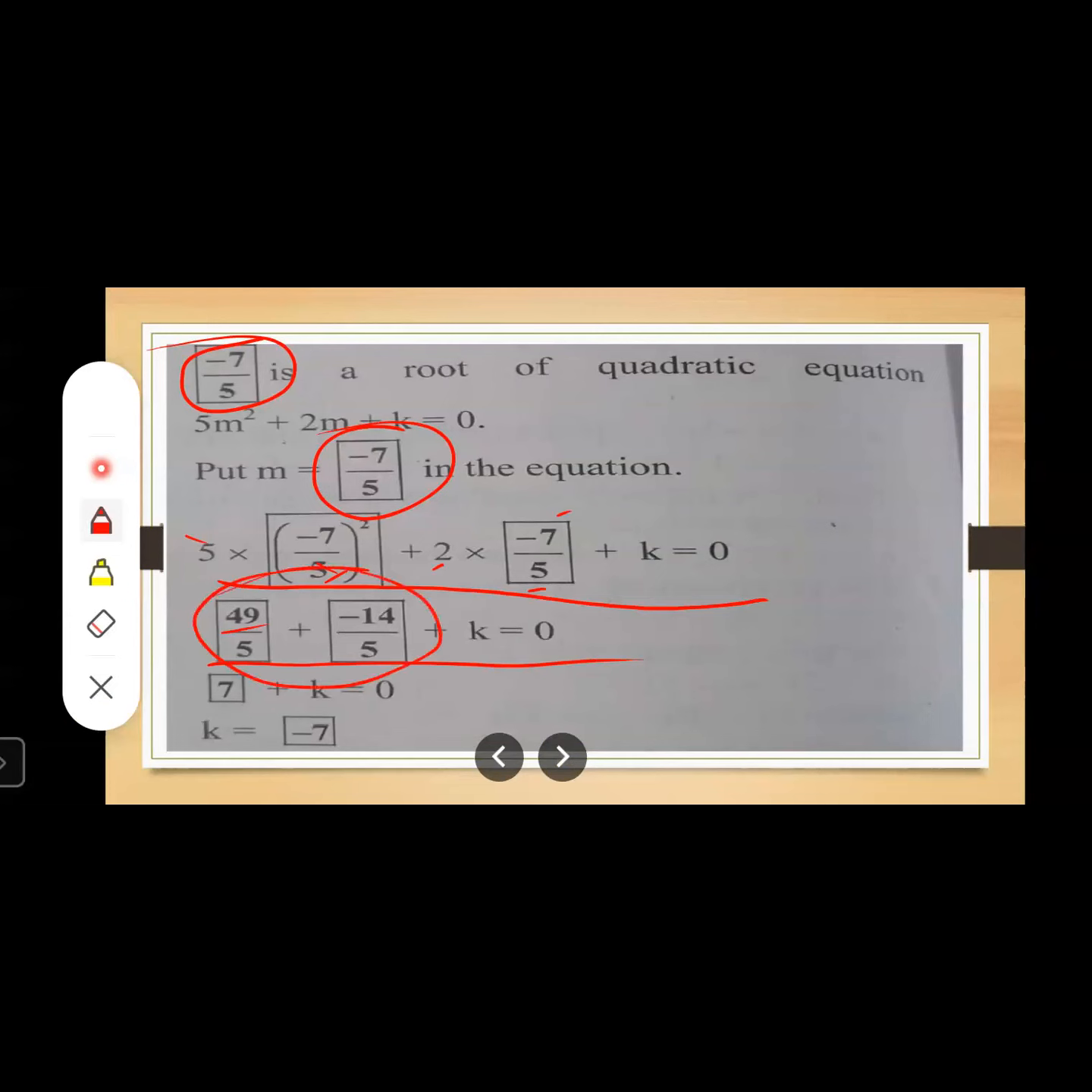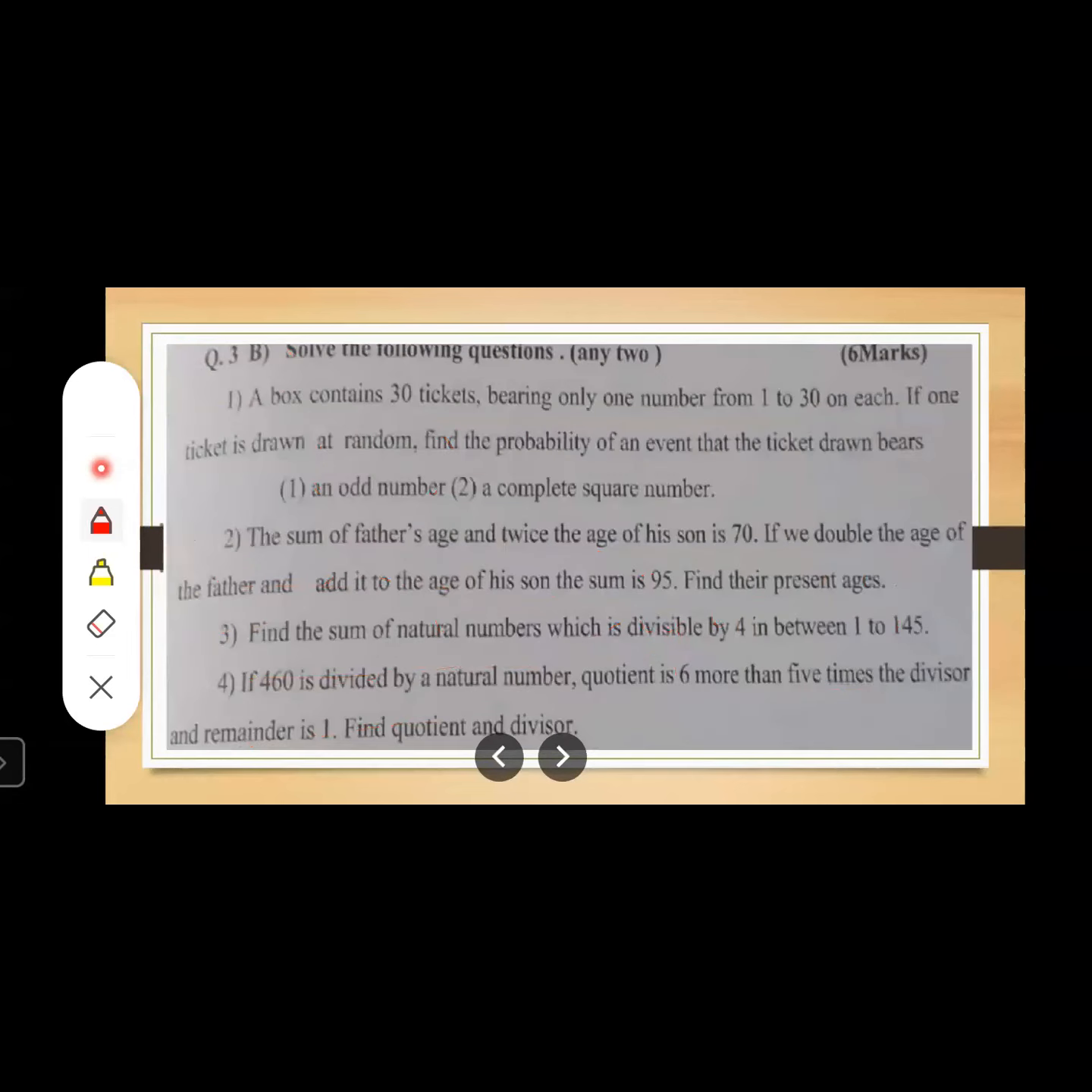See, look here, the numerator is different but the denominator is the same, so you just add them, that is 49 minus 14 divided by 5. After doing this, you are going to get this value. So what you are going to get, the value of k is minus 7. Dear students, now let us move to the next question.